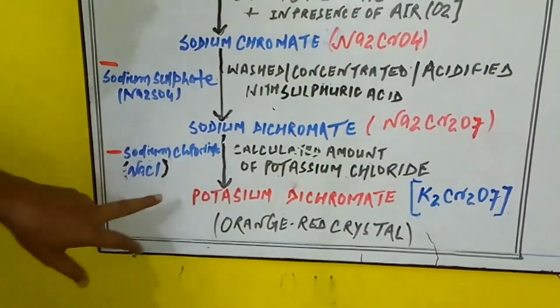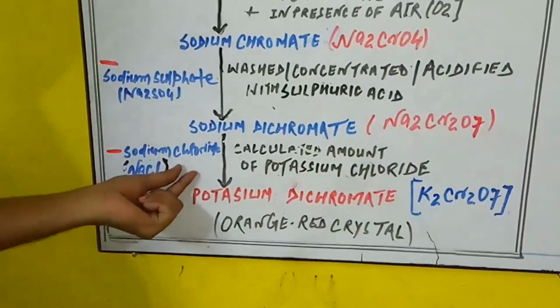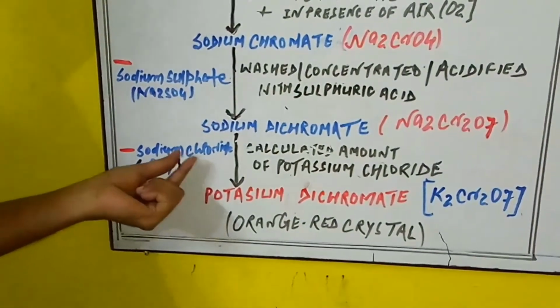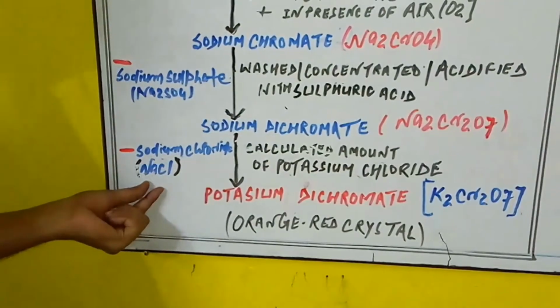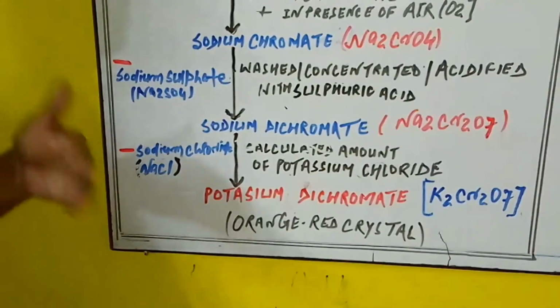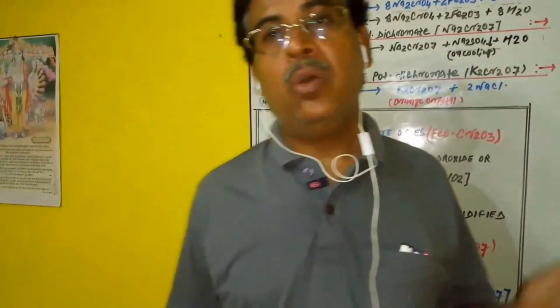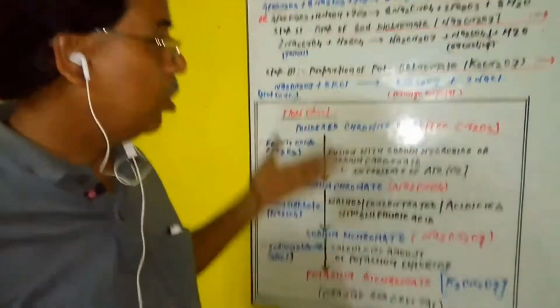Here you see one thing: sodium chloride is more soluble in water. Simply, we can say that sodium chloride is obtained as a byproduct. It can be separated out and we get the orange crystals of potassium dichromate. So these are the patterns for writing the flow chart of the preparation.